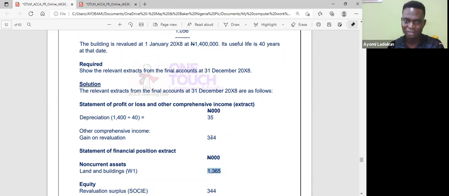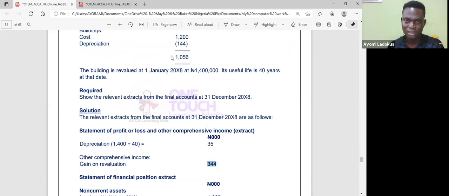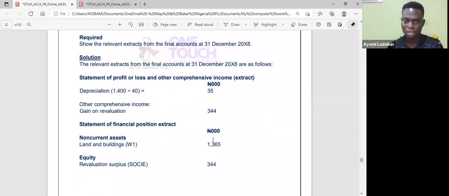How did I get the revaluation gain? I simply revalue from the carrying amount. So if I say 14 minus 1056, I get 344. So I revalue from this 1056 to this 14. It goes to my OCI.